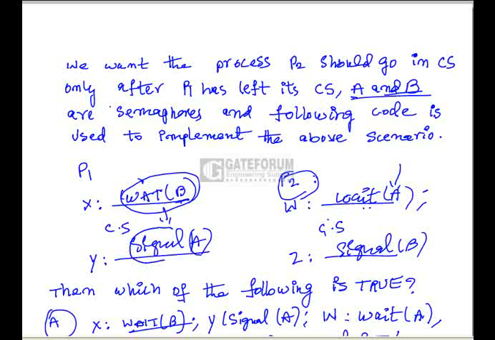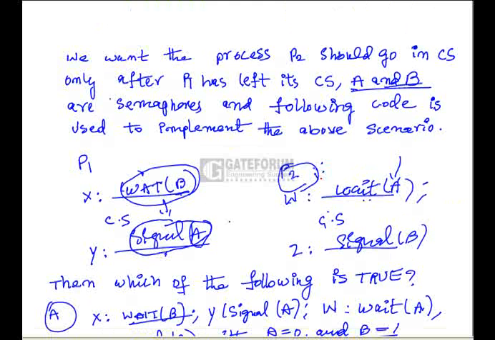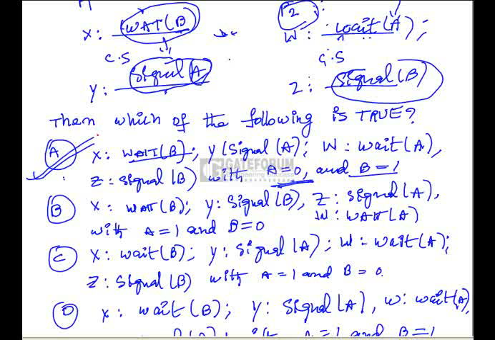After P1 has come out, it will give a signal so that A value will become 1, because the initial value of A is taken as 0, no? So that will become 1, so that it allows the process P2 into critical section. After P2 has come out, again P1 can go. So this is option A. Option A is the correct option.